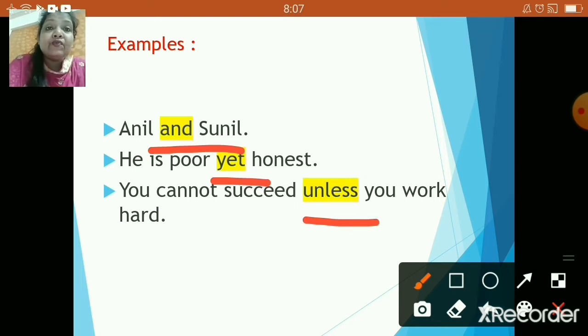Now, as I told you, words are generally the two words. And what do you mean by phrase, children? A phrase is basically a small group of words that adds meaning to a sentence. So now, what do you mean by clause? Clause means, children, a sentence which has got a subject and a verb, or you can say a predicate. So yes, this is how the links basically help to connect the words or the phrases or the clauses. So these connectors are basically called conjunctions. So now, children, there are various types of conjunction. So today we are going to go through different types of conjunction as well.